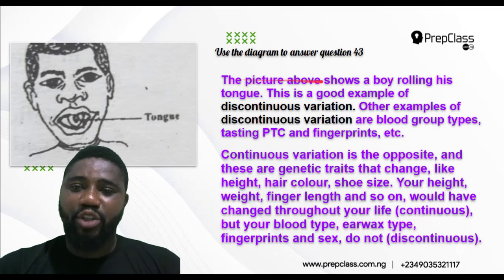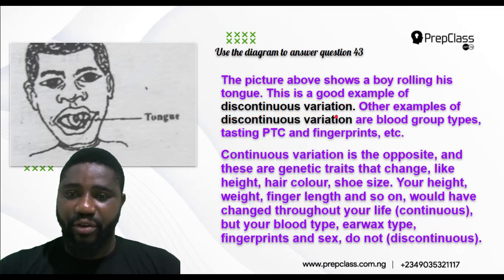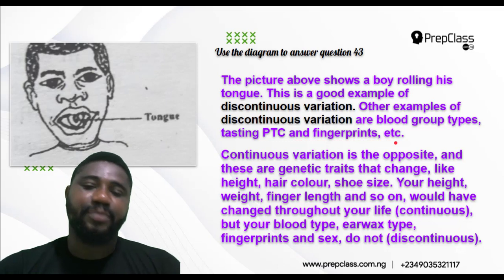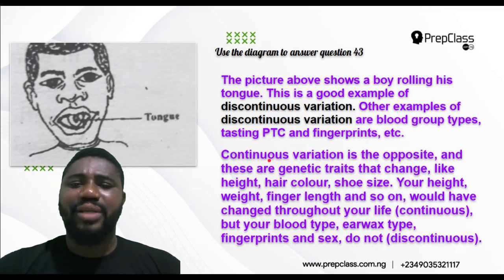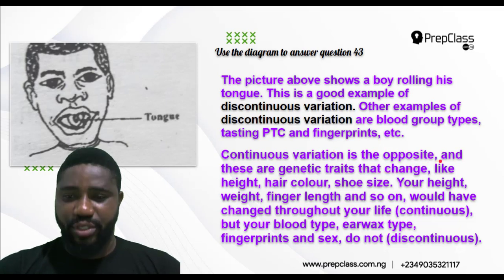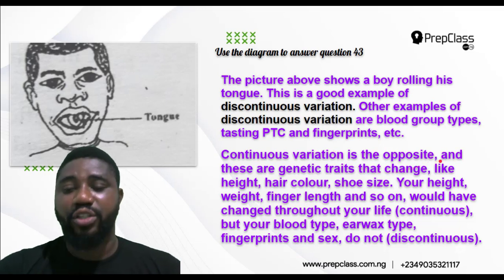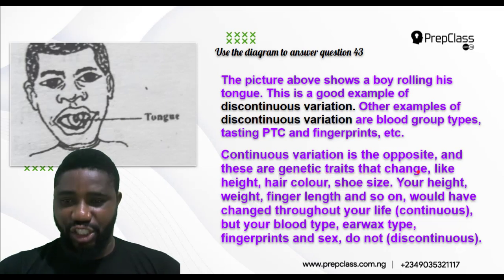So look, the picture above shows a boy rolling his tongue. This is a good example of discontinuous variation. Other examples of discontinuous variation are blood group types, tasting PTC, and fingerprints. Now, what is the difference between continuous and discontinuous variation? Continuous variation is the opposite of what? The discontinuous variation.